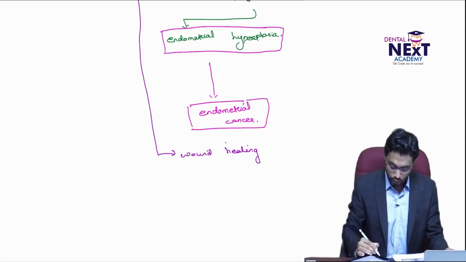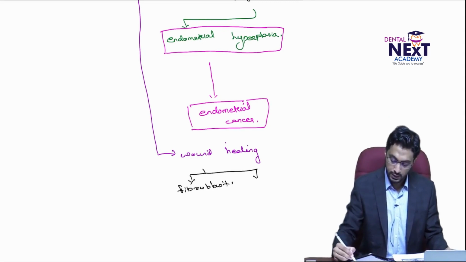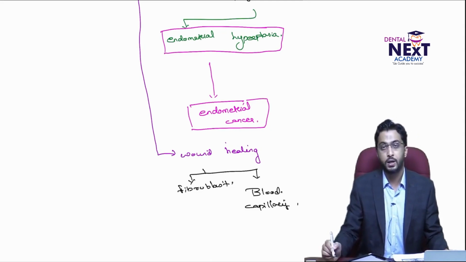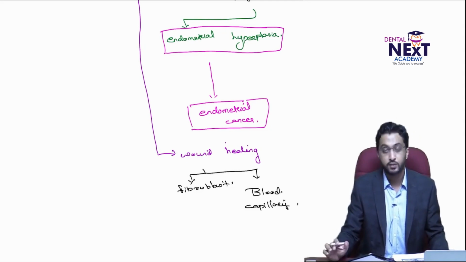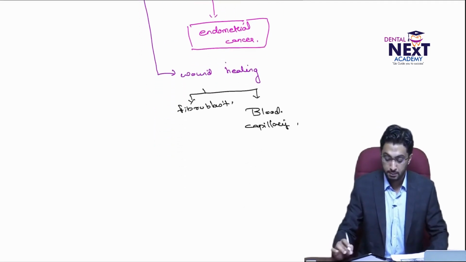So in case of wound healing, you could see that the fibroblasts, as well as the blood capillaries, undergo hyperplasia. So that is the second example, which is wound healing, where fibroblasts and blood capillaries undergo hyperplasia.